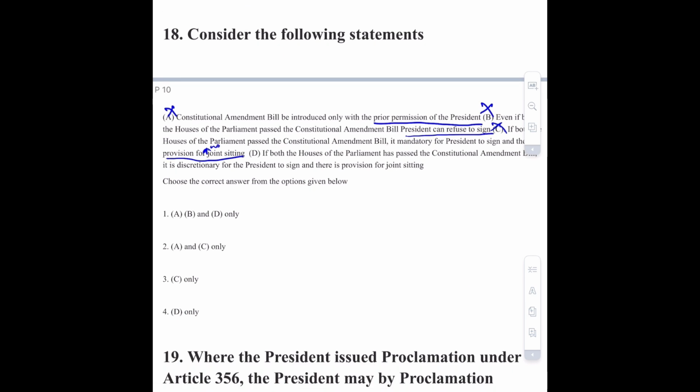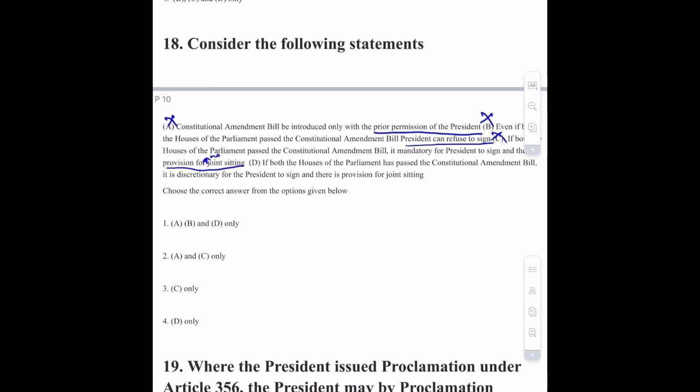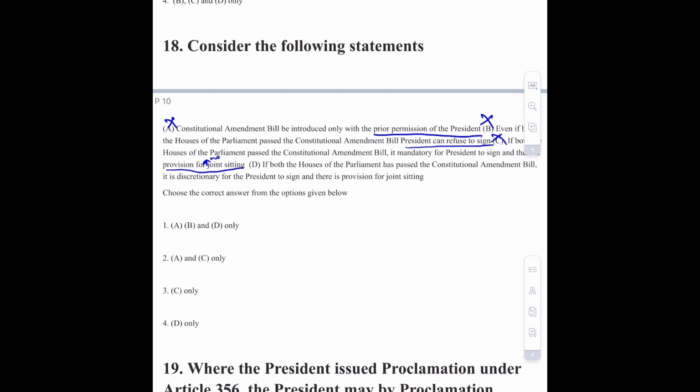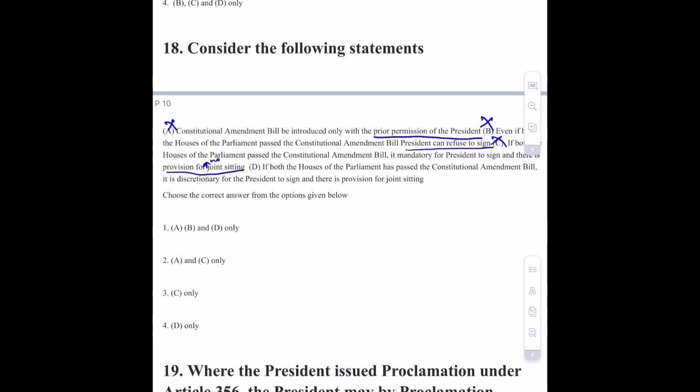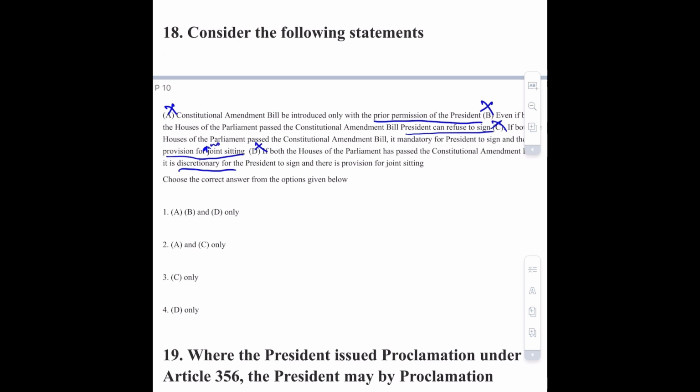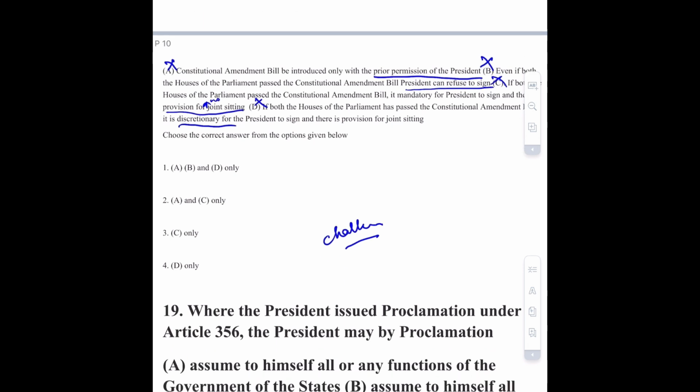Moving towards option number D, that is if both the House of Parliament has passed the Constitutional Amendment Bill, it is discretionary for the President to sign, and there is provision for joint sitting. This option is also incorrect. There is no discretion of President in the Constitutional Amendment Bill. So there is no correct answer, there is no option like none of the following. So this question has no correct answer. This was a challengeable question, you could have challenged this question.